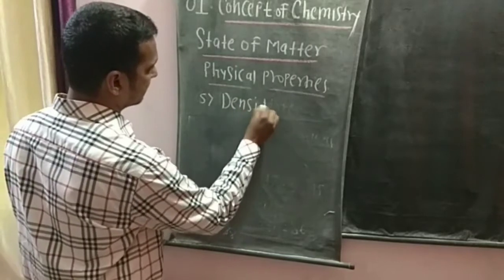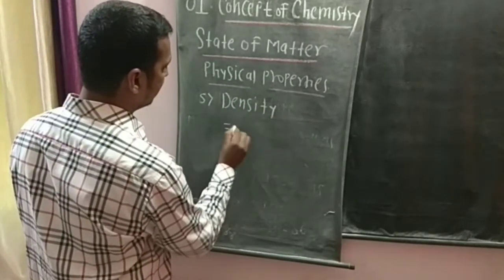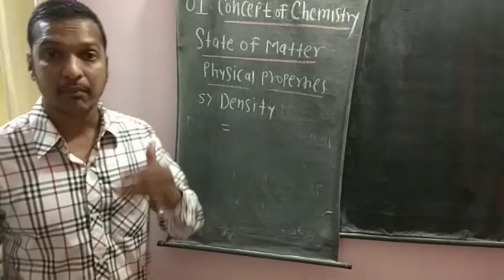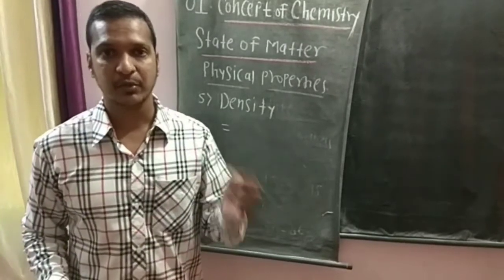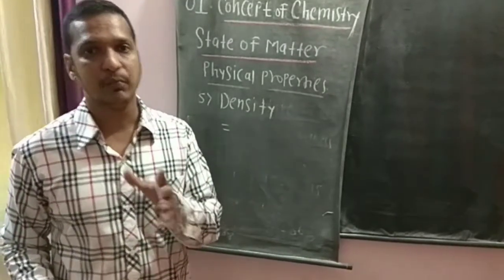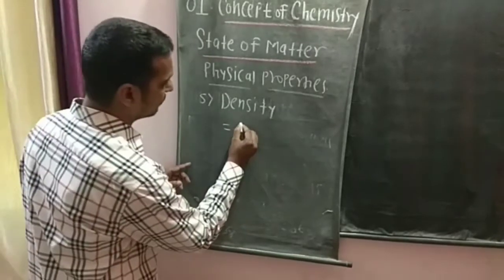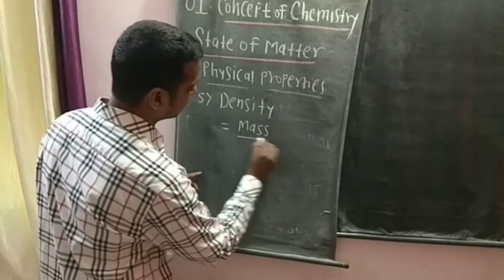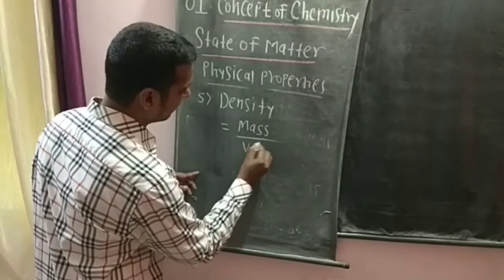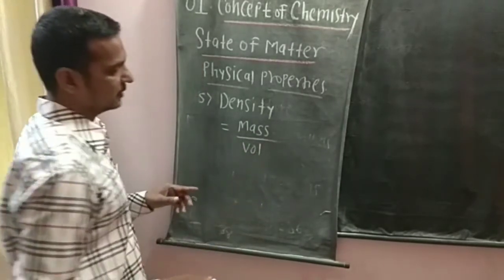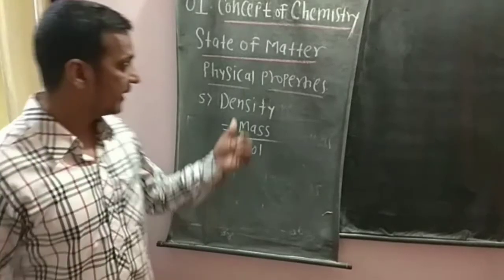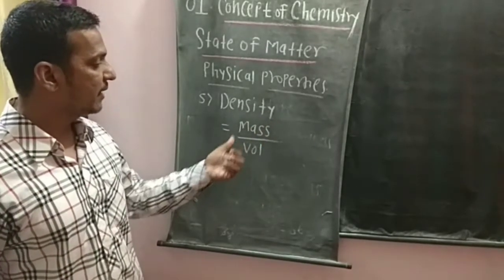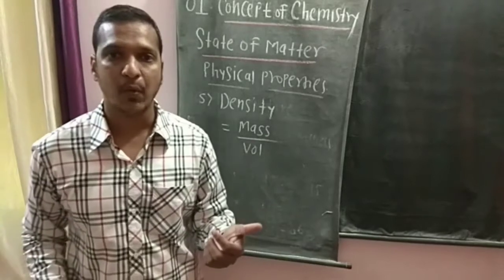Density of a substance is equal to mass per unit volume: mass of the substance divided by volume of the substance. So we can calculate density by dividing mass by volume.